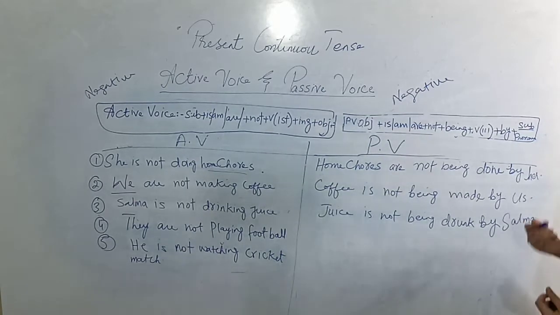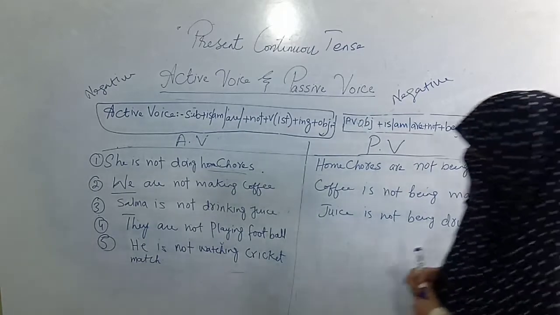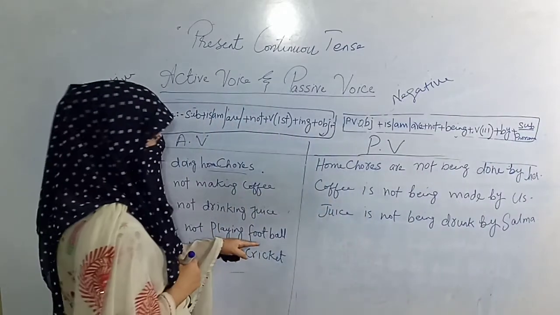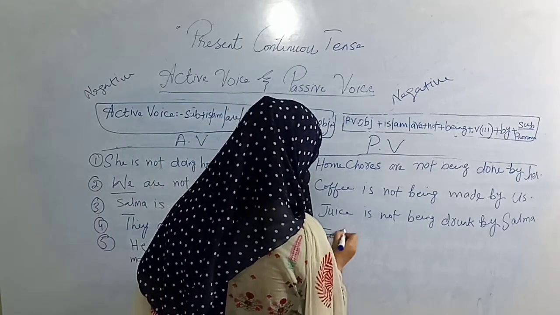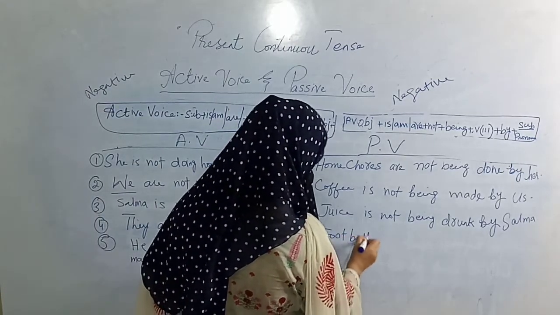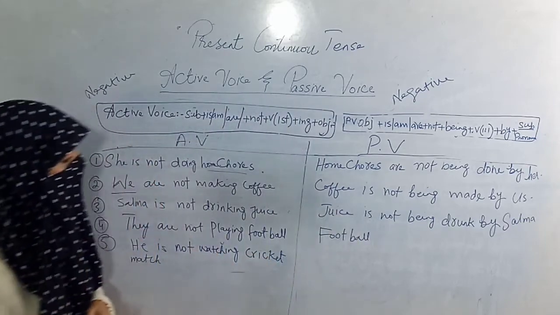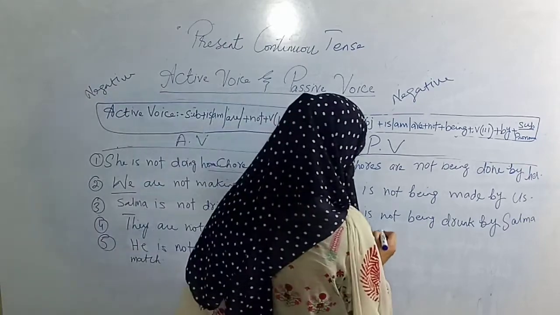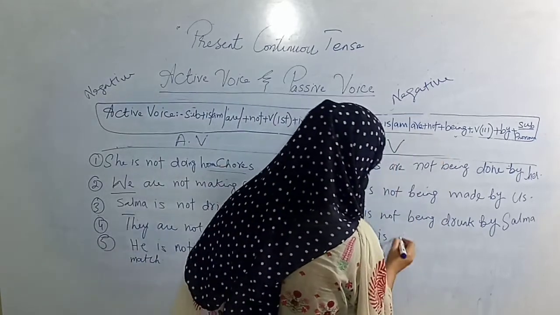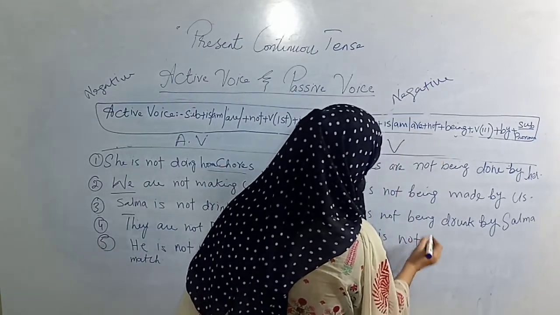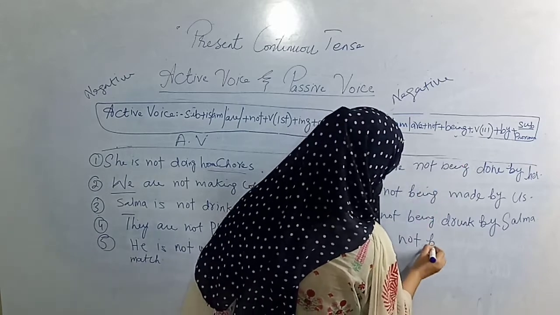So they are not playing football. The football is the object. Football is also a singular object, so is will come here, and not because this is negative, and being according to formula.